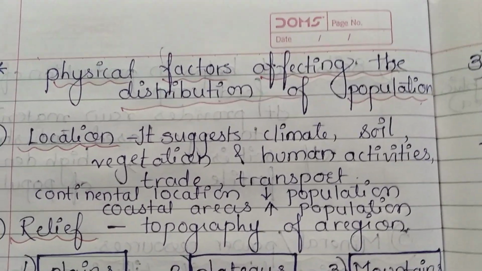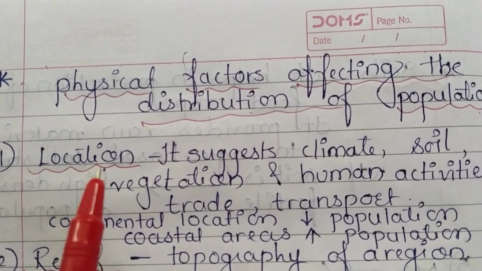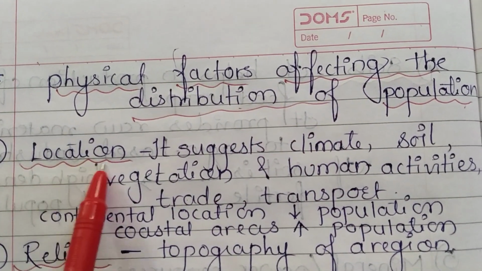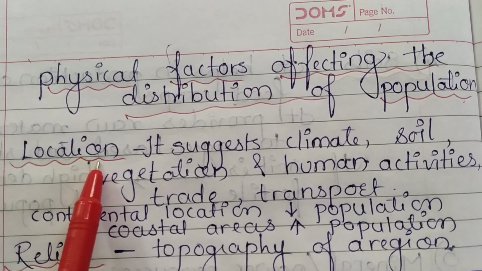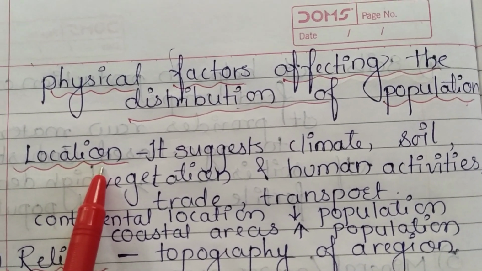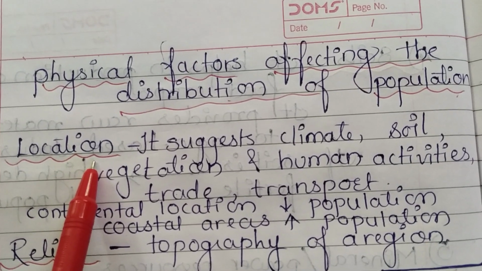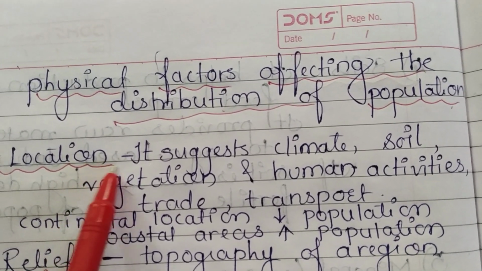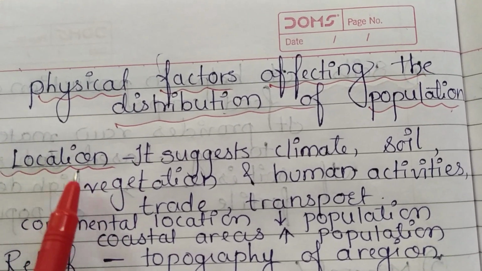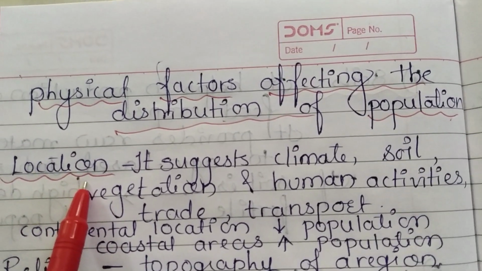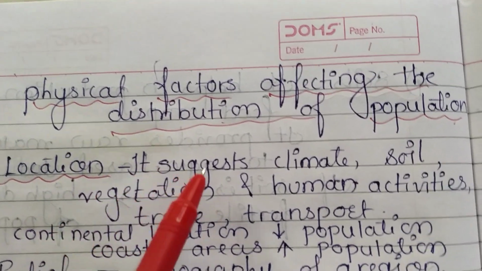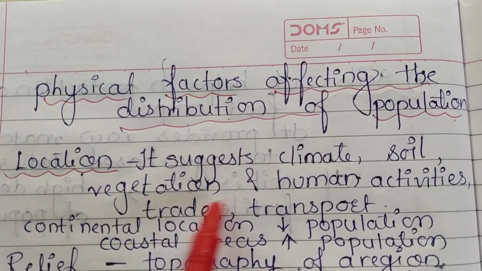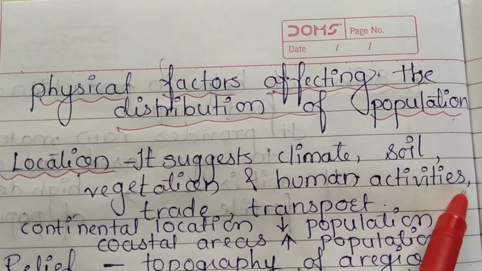Now the first physical factor that affects the density of population is location. What is a location? It is any place where an object exists. Location is the most important geographical factor which affects the density of population. Why? Because it suggests the climate, the soil, the vegetation, and also the human activities.